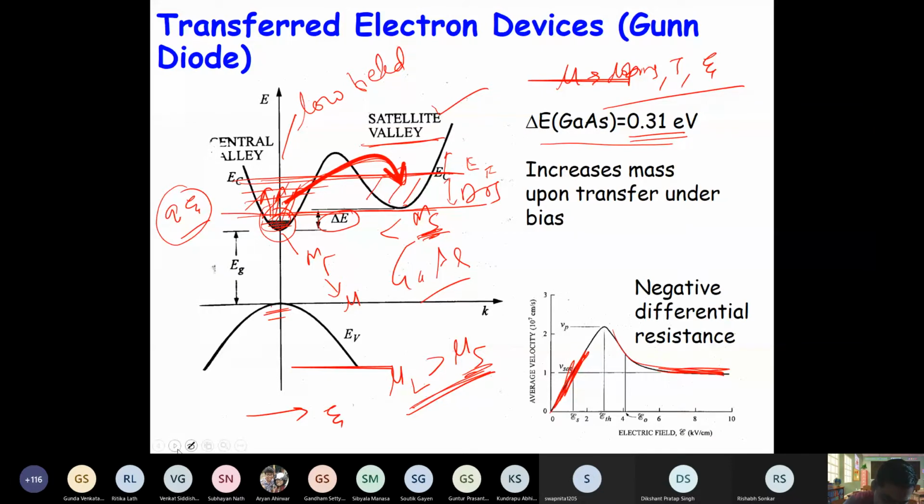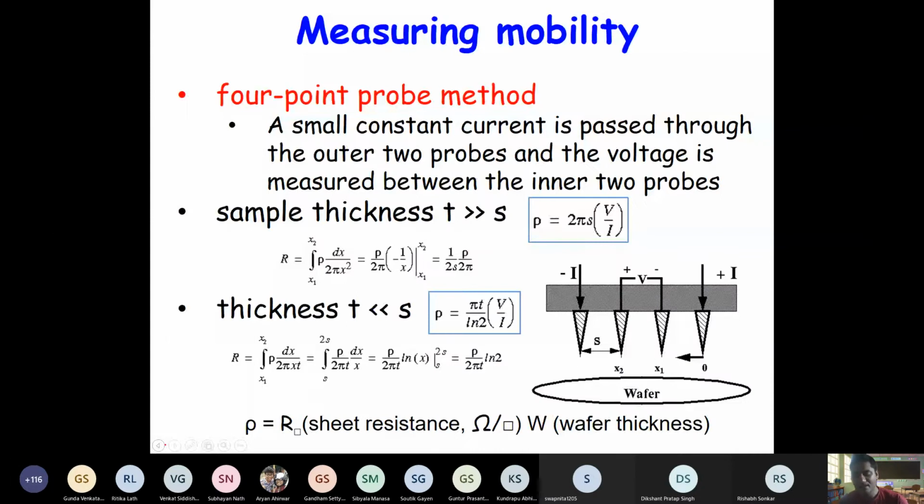Before that, I want to just show you a couple of slides on the probe method, right? So there are techniques called 2 probe or 4 probe method, right? This 4 probe method is quite popular for measuring the mobility. So consider a small sample, and then you apply 4 probes here. Then for the 2 end probes, you apply a current, so current going here and leaving this place.